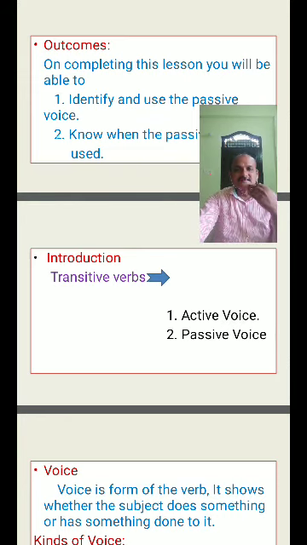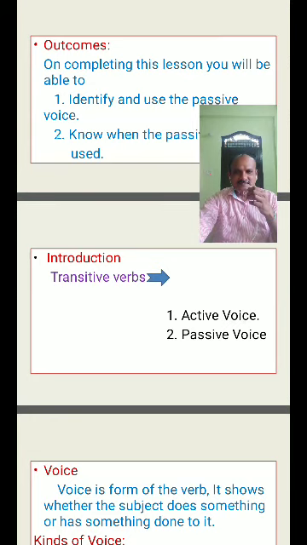The verb in passive voice is formed with the corresponding be form and the past participle of the main verb, that is V3. We always use the verb 3 form, the past participle of the main verb, in the passive voice.